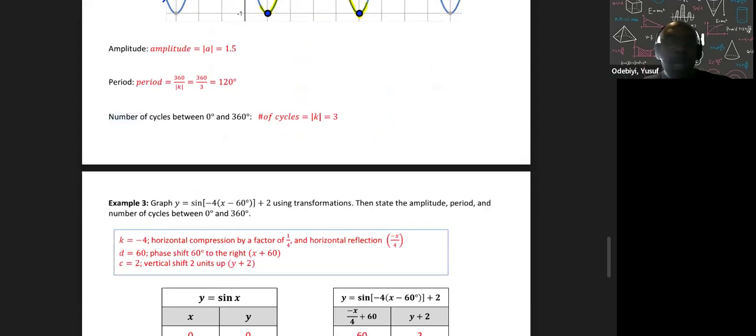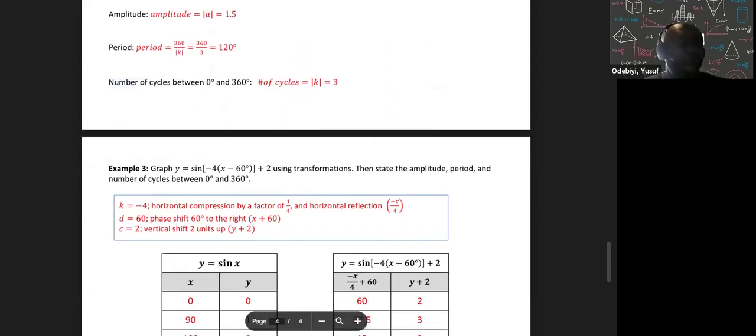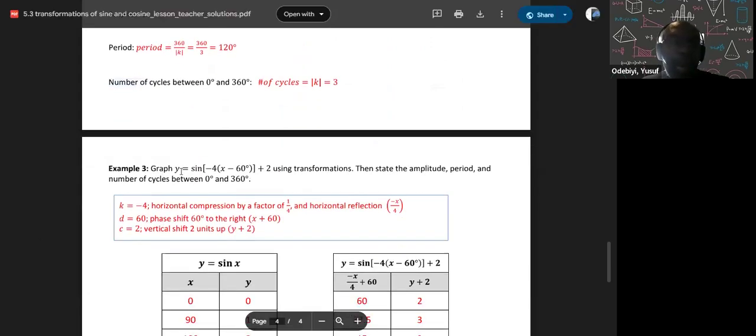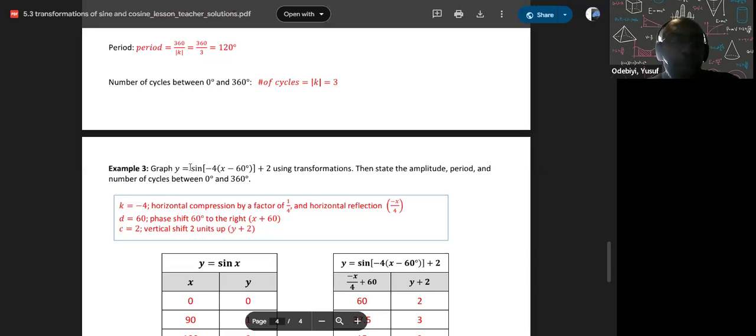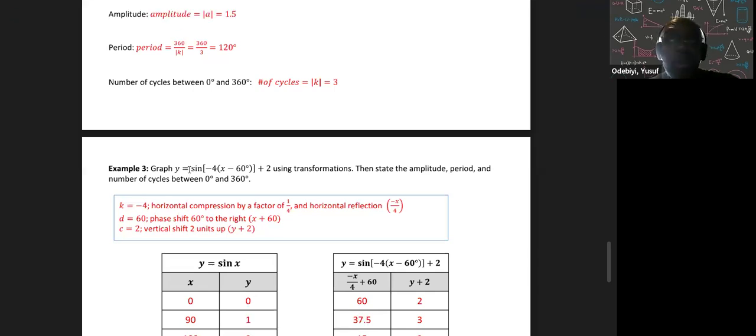Here is another, this is going to be the last example we're going to look at. Here is a transformed function of the sine. If I look at it, my A is 1, so therefore there's no stretch or compression, A is just equal to 1. My k is negative 4. The negative means it's going to flip about the y-axis, reflect around the y-axis.